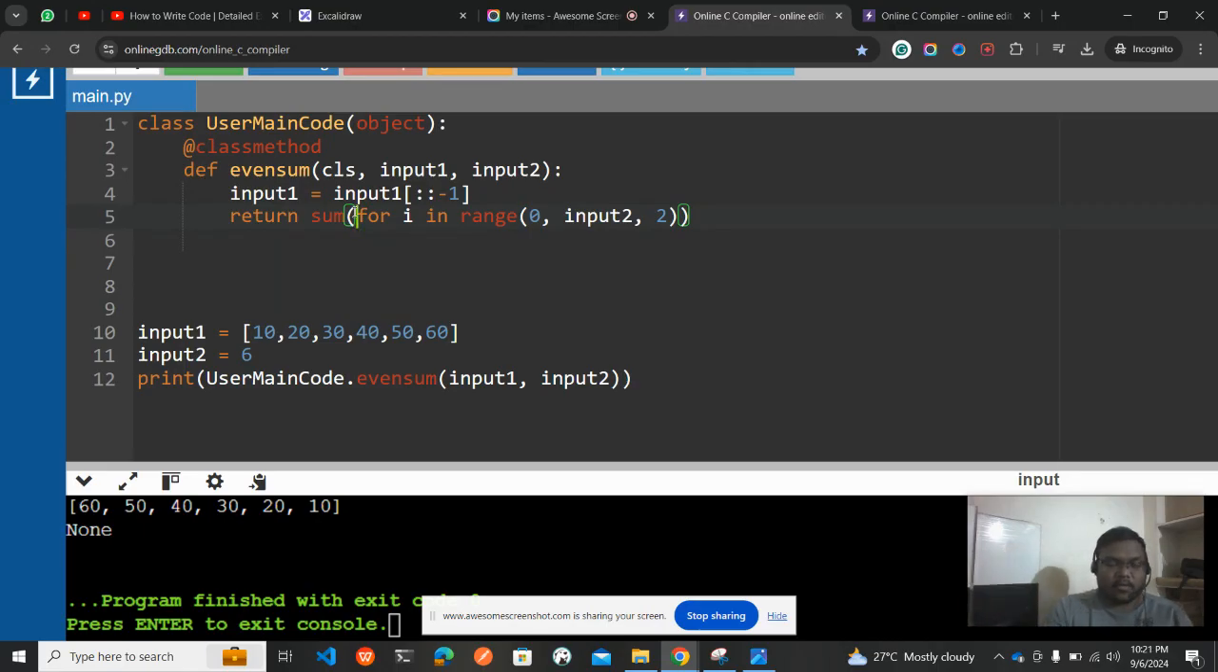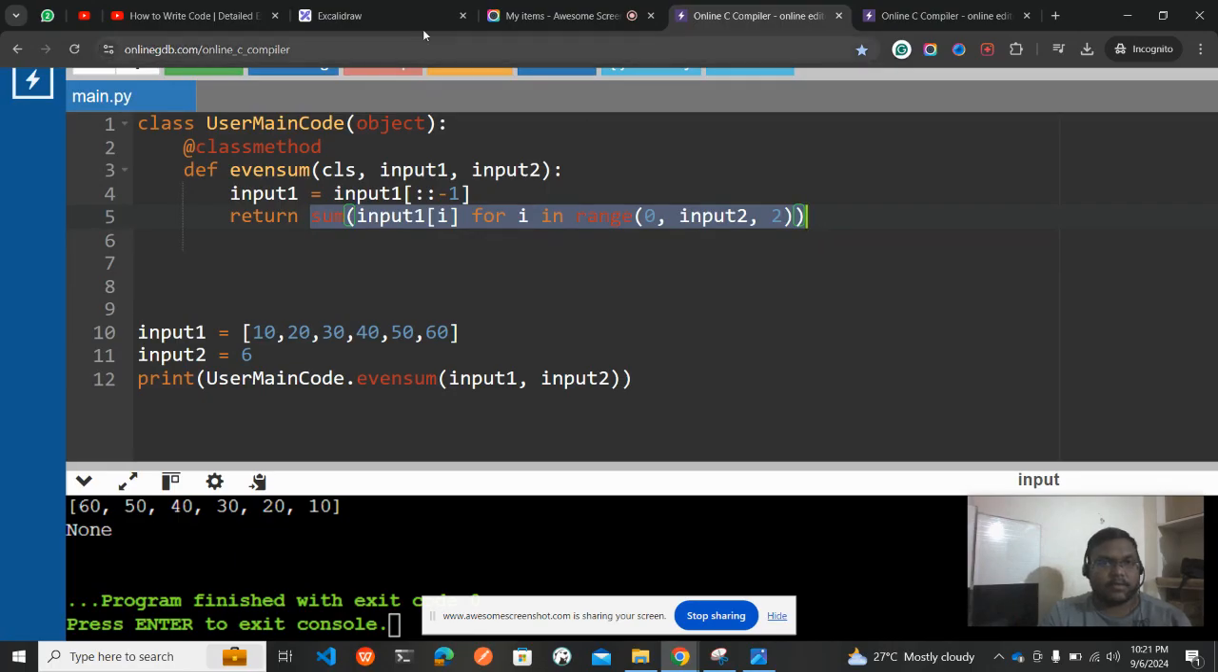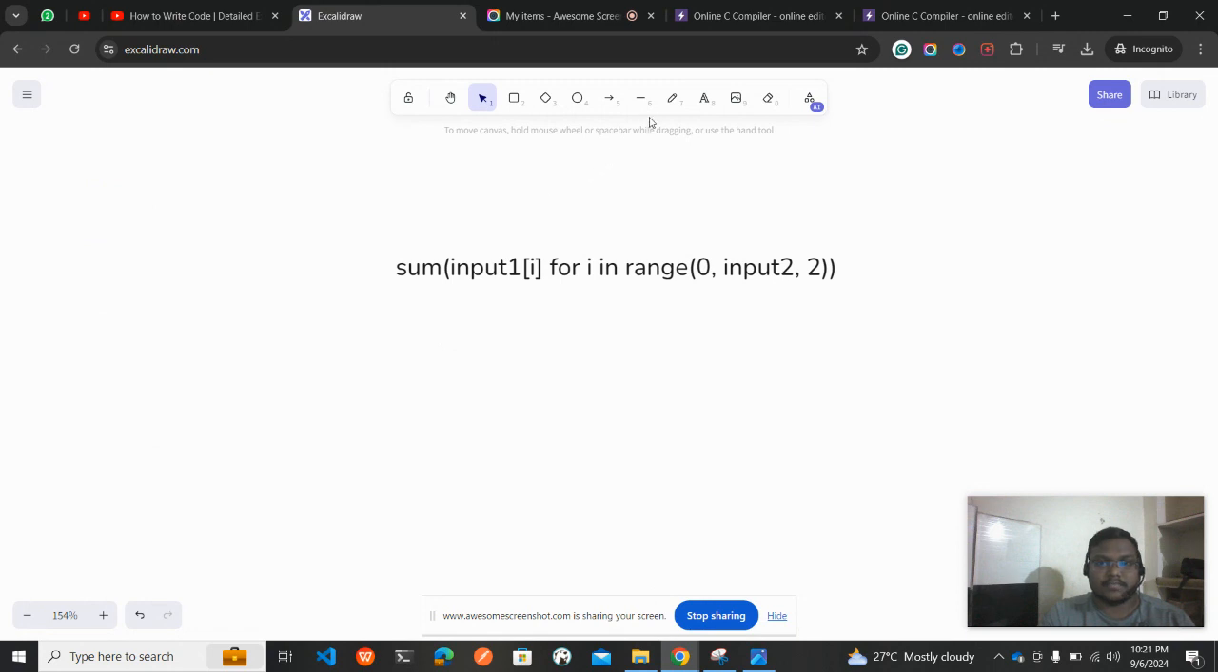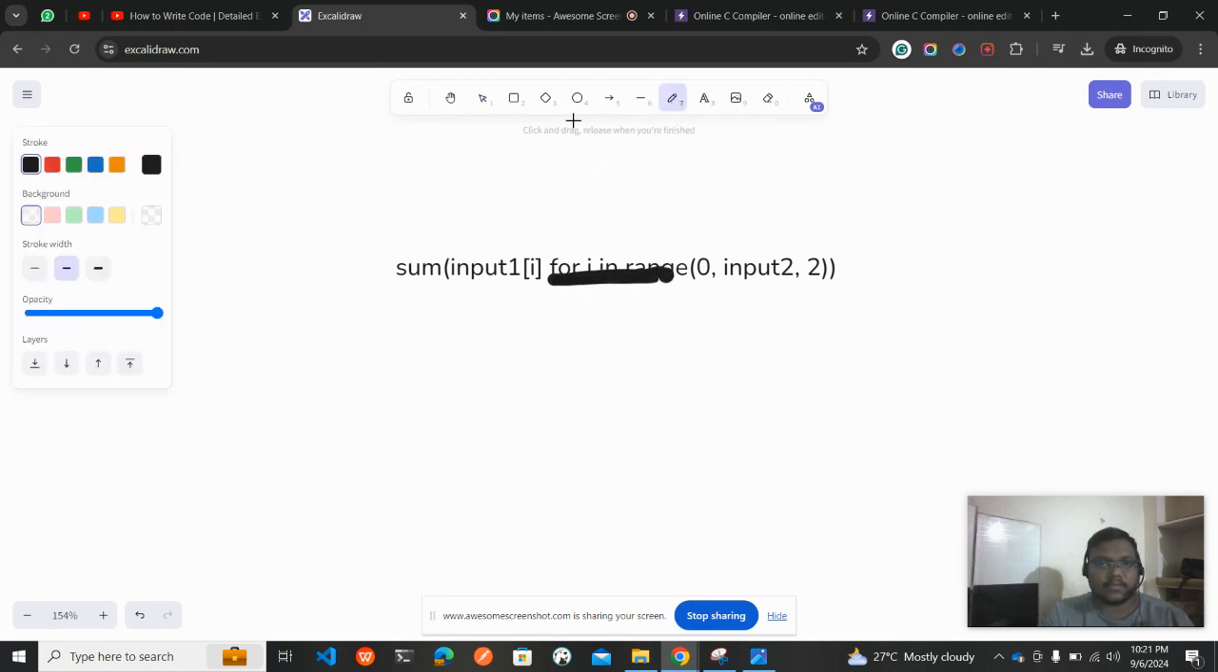Simple, right? So I will be giving input 1 of I. Simply. So what is happening here, you see? Let me grab this up. Okay, let me explain before I start telling you. So now here it is. Now what will happen, this for loop will be executing.